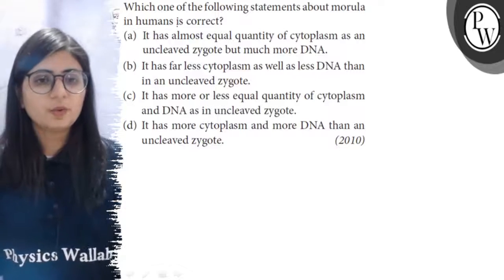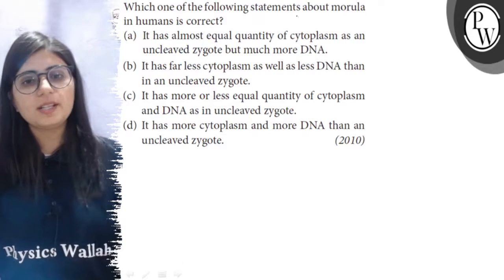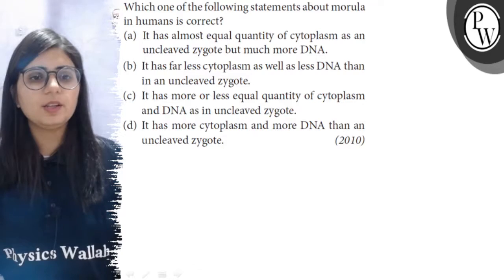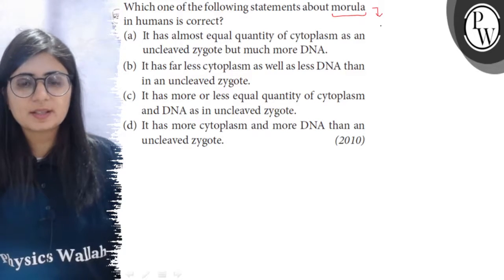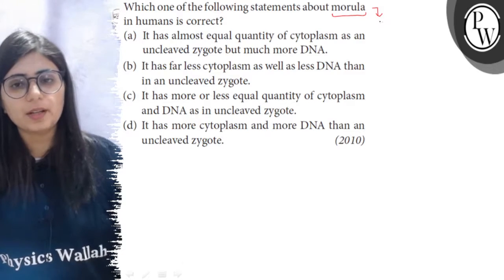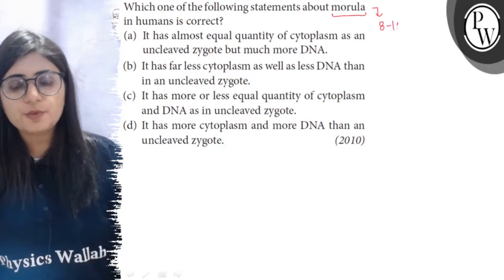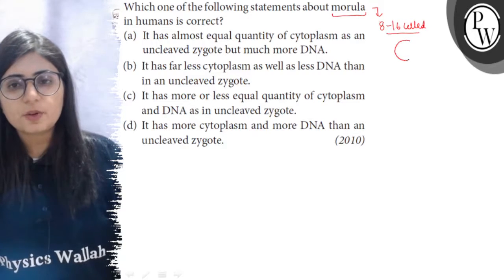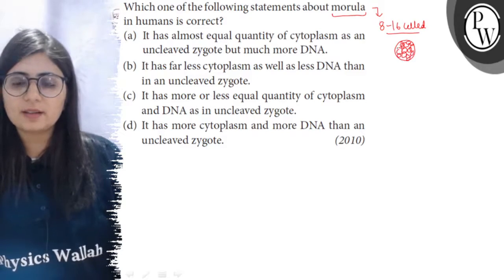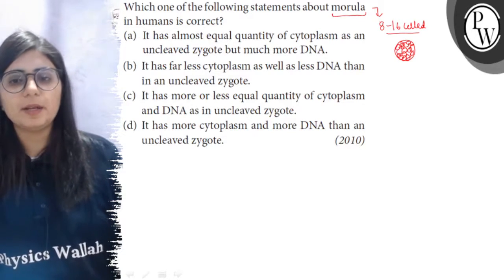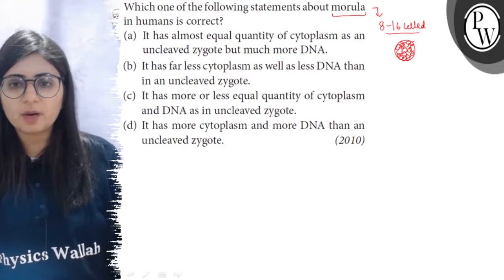Hello everyone. The question is, which one of the following statements about morula in humans is correct? So first of all, what is morula? It is a stage during embryonic development. Now this is the 8 to 16 celled stage and it consists of cells arranged like a solid mass of cells. The cells are attached like a mulberry, protruding outwards.